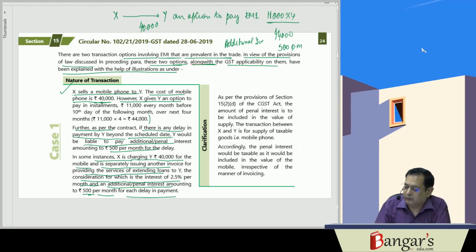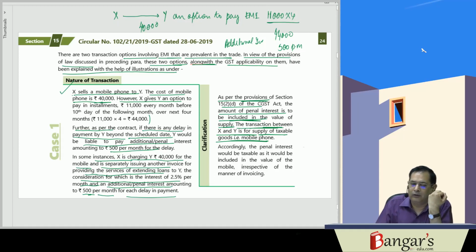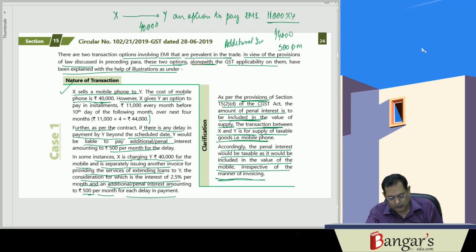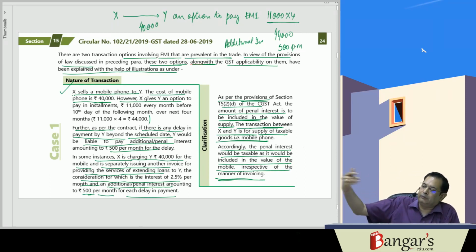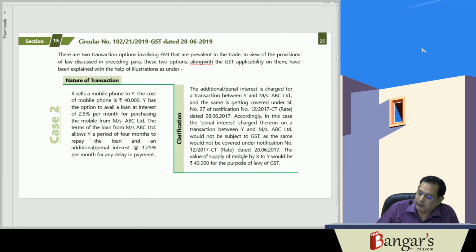So here, as per 15(2)(d) of the CGST Act, the amount of penal interest will be included in the value of supply, since the supply of the mobile phone is the principal supply. The transaction between X and Y is supply of taxable goods, that is the mobile phone. Accordingly, penal interest would be taxable as it would be included in the value of the mobile phone irrespective of the manner of invoicing. The same will be included because the transaction between supplier and recipient is supply of mobile phone. Therefore, this will be included in the value of the supply.